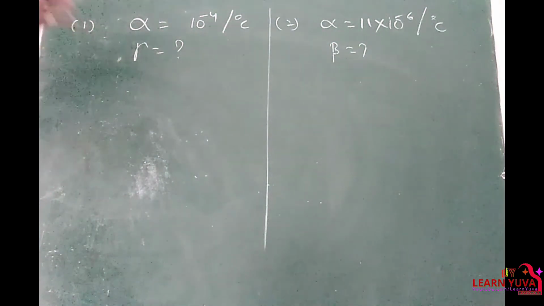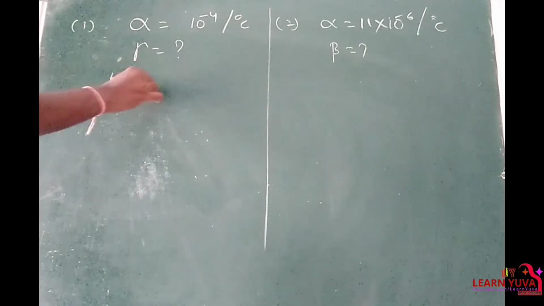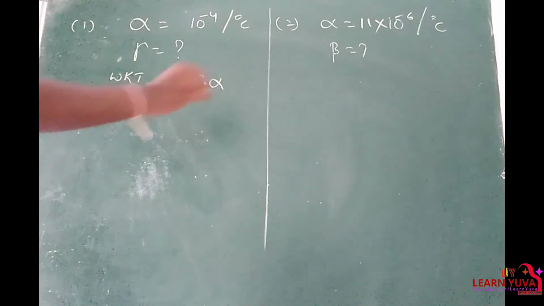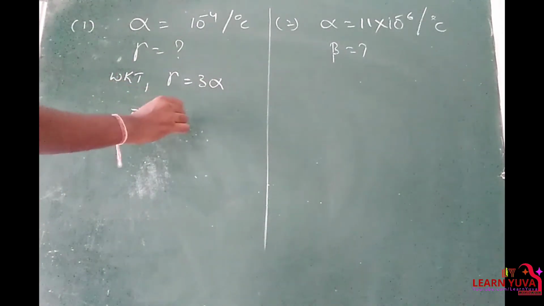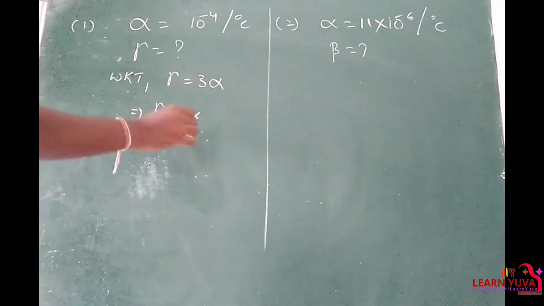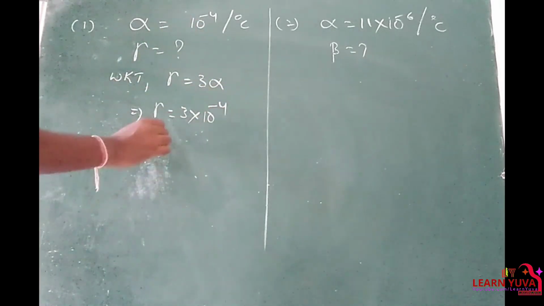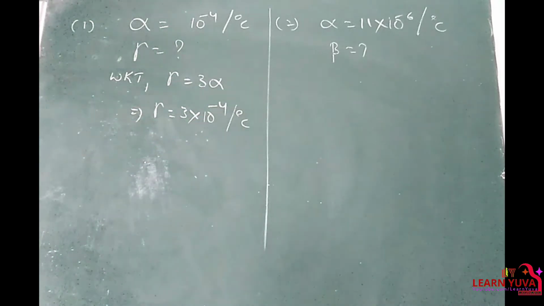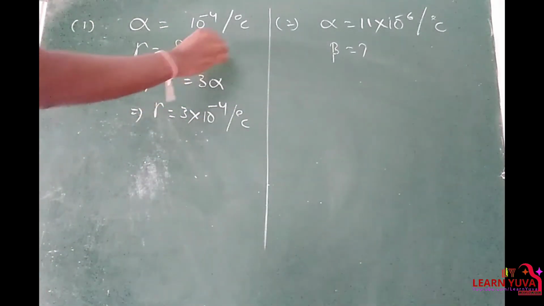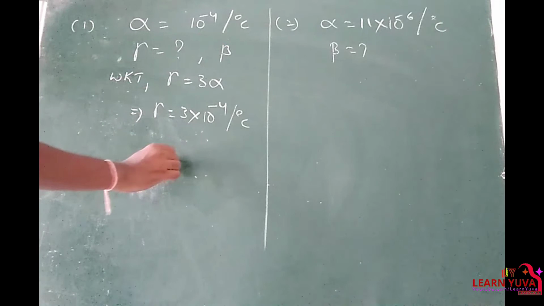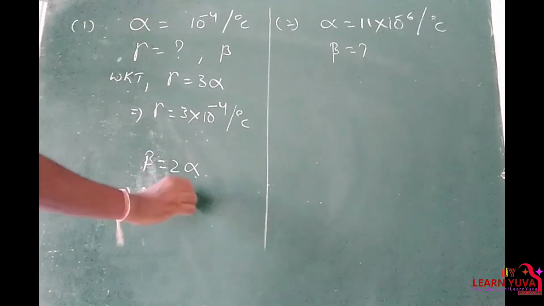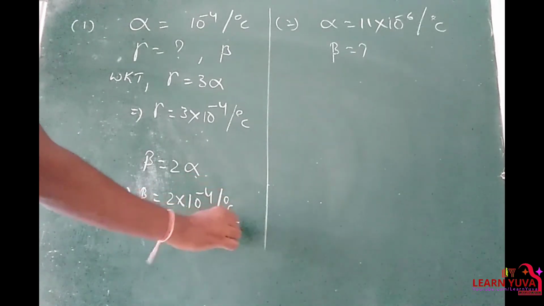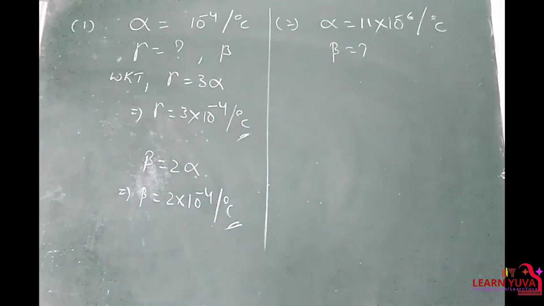First one: alpha is given, gamma we need. We know that gamma is equal to 3 alpha. So that implies gamma is equal to 3 into alpha value, 10 power minus 4 per degree Celsius. And if you want to find beta, beta is equal to 2 alpha. That implies beta is equal to 2 into 10 power minus 4 per degree Celsius.